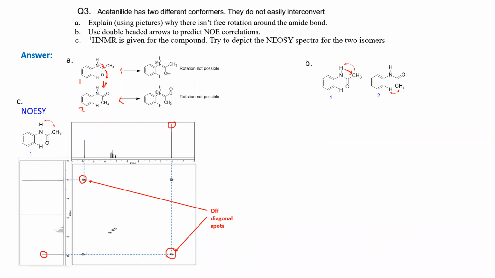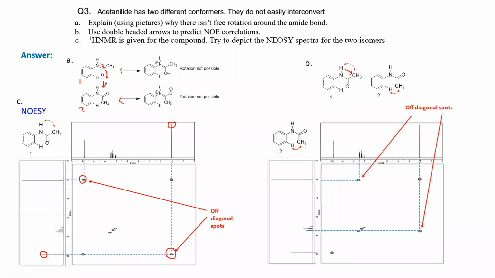Now you have to show also the diagonal spots, and diagonal spots will always be the same proton interaction. So you have this NH, you have this NH. So that will give one spot here. Similarly, you can have methyl and methyl from both the axes, and you will have this spot. And the other spots are the aromatic proton spots. Okay, so you'll have these diagonal spots. So this is the NOESY of this conformer.